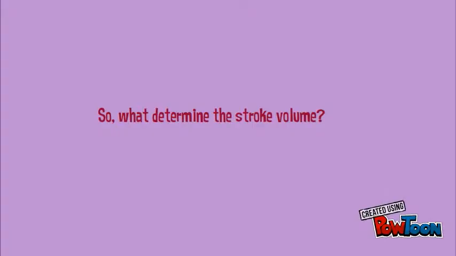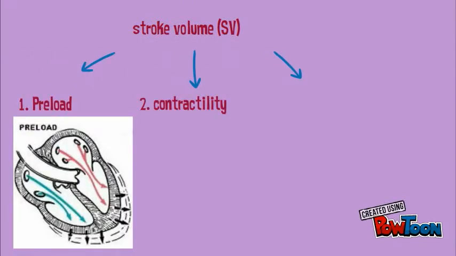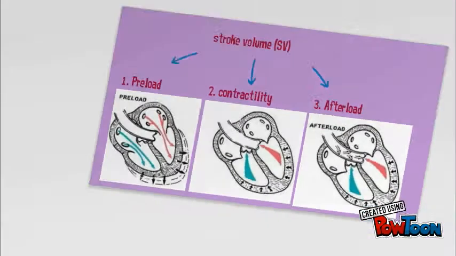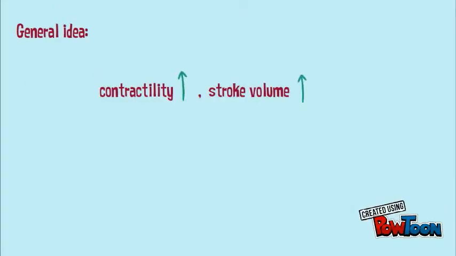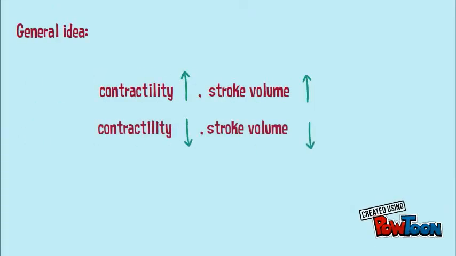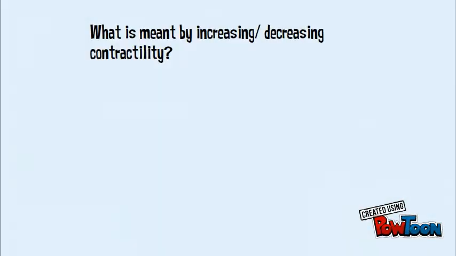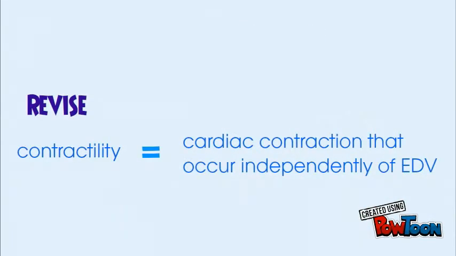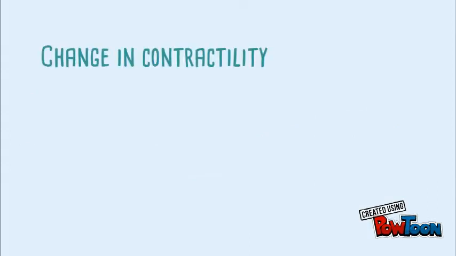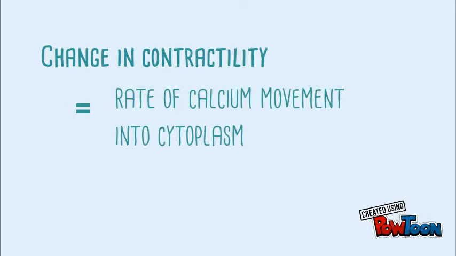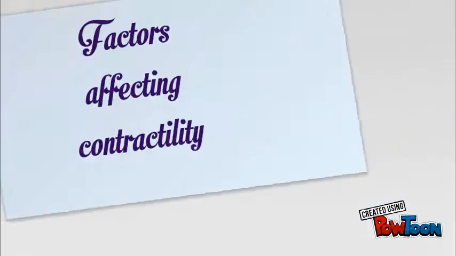Three factors that determine stroke volume are preload, contractility, and afterload. As a result, contractility is directly proportional to stroke volume. Contractility is cardiac contraction that occurs independently of end diastolic volume. Change in contractility is equal to the rate of calcium movement into the cytoplasm.